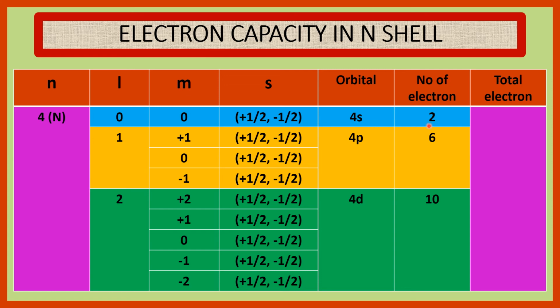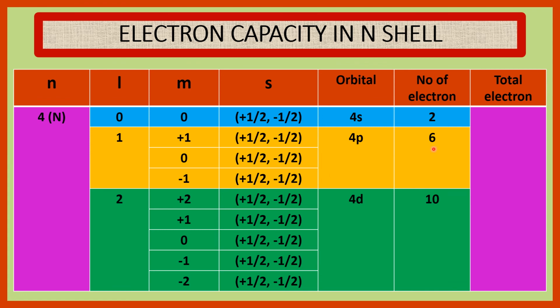For l is equal to 1, m has three values, which are plus 1, 0 and minus 1. For each value of m, s has two values, one is plus half, another is minus half. Therefore, s has total 6 values. 3 is plus half and 3 is minus half. Orbital 4p, number of electron 6.